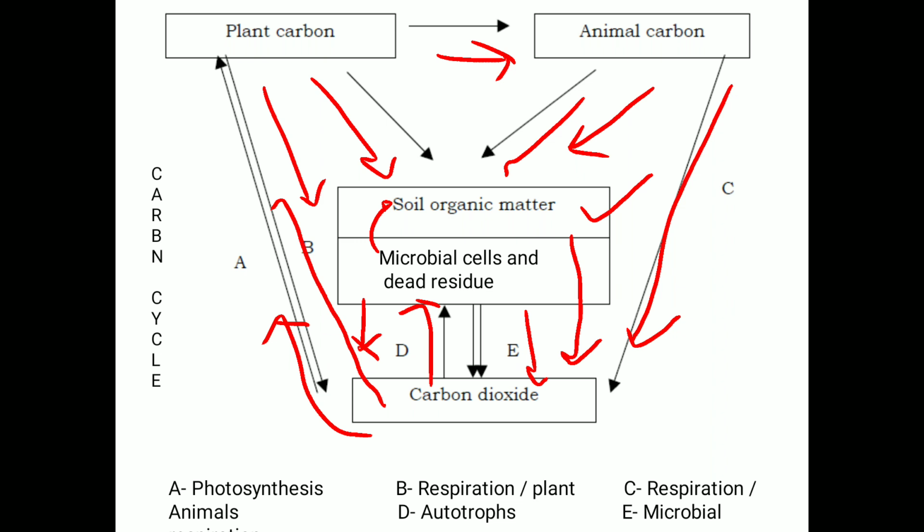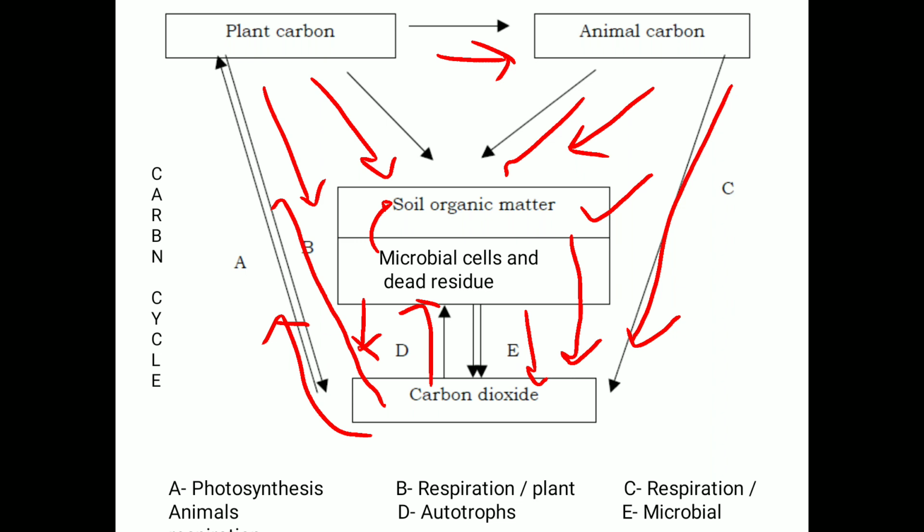Then during respiration of animals, carbon dioxide is again released into the atmosphere, and sometimes some carbon dioxide is released into the soil. But after the decomposition of plants and animals, whatever carbon dioxide is released is mixed with the soil to form the soil organic matter.